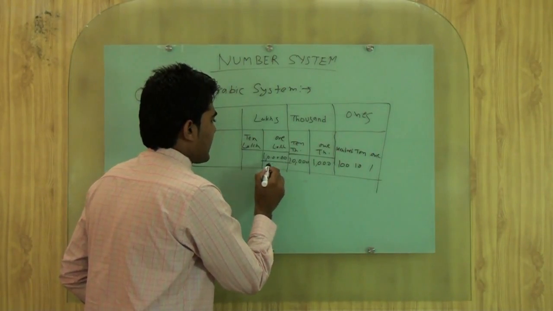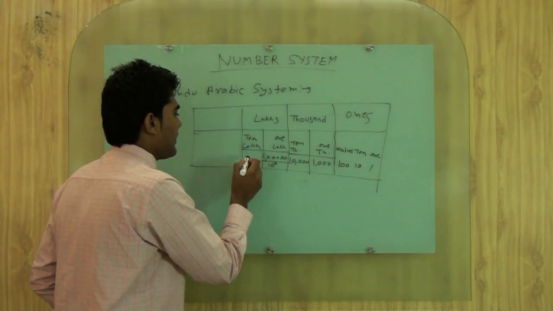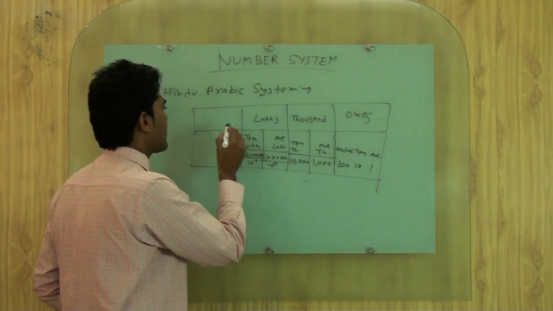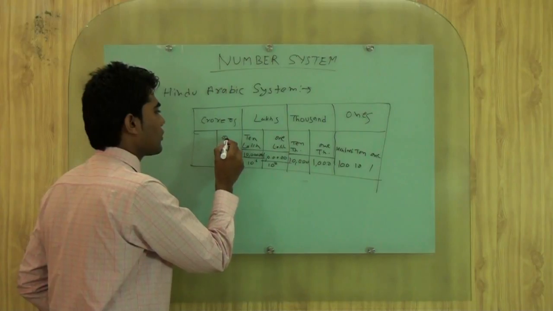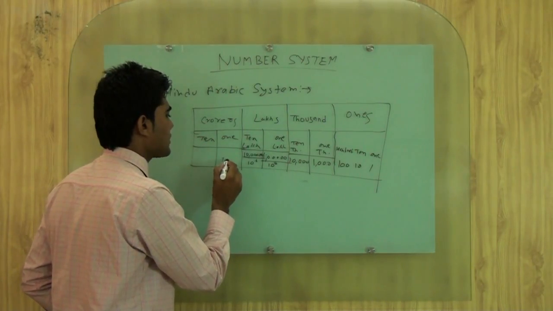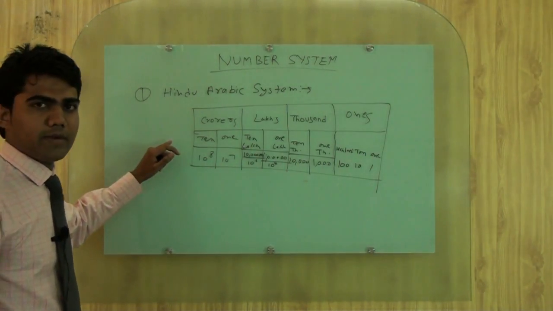Or we can write it like 10 to the power 1, 2, 3, 4, 5. In 10 lakhs, how will we write? 10 raised to power 6 we can write. In crores, same, 1 crore and 10 crore, 10 raised to power 7 and 10 raised to power 8. This is our Hindu-Arabic system.